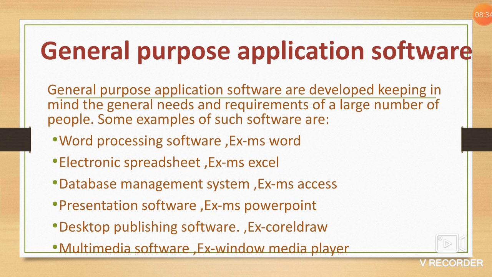This you can create in MS PowerPoint. Desktop publishing software is used to combine both text and graphics to design professional documents like newsletters, books, brochures. Your book is also made in desktop publishing software. The example of desktop publishing software is Corel Draw.